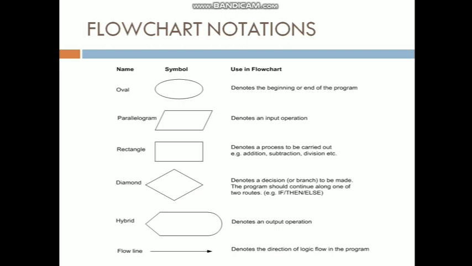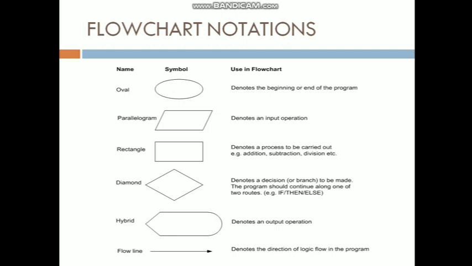If you want a condition, like in the previous example where we said grade is less than 50, grade is greater than 50, that will be taken in a rhombus, that is a diamond shape. If you have any output which needs to be displayed, that will be shown in a parallelogram. The last notation is the line, which shows the direction in which the flowchart is flowing. These are the six major notations you need to remember in flowchart design.